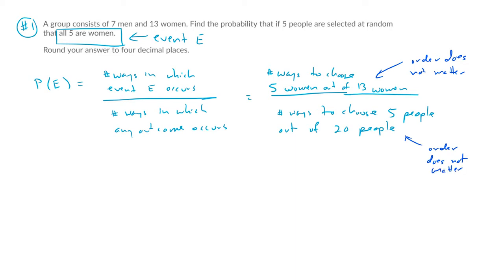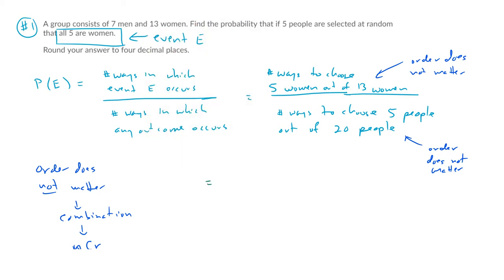So if the order does not matter, what do we call that? We call that combinations. If the order does matter, it's called permutations. To permute means to change the order. If it's combinations, it's going to be nCr, for some values of n and r. So, how do I go ahead and finish this problem?